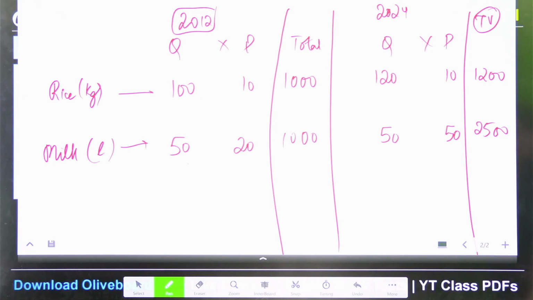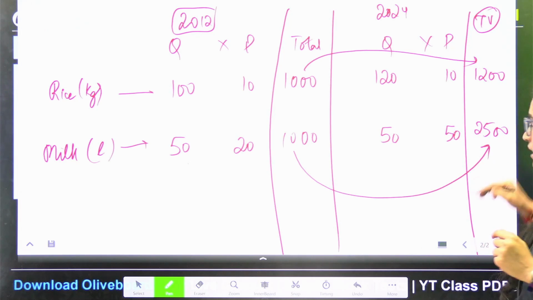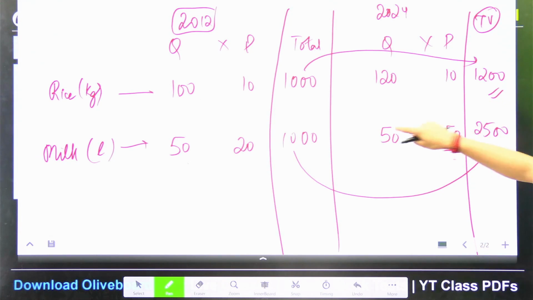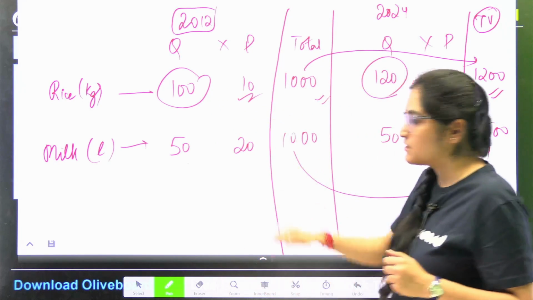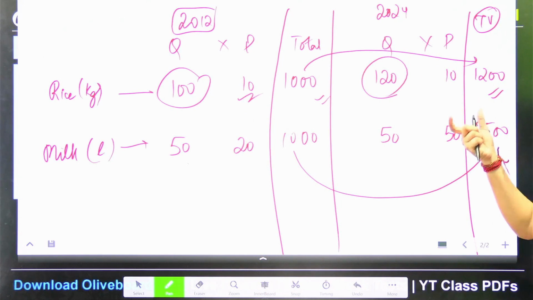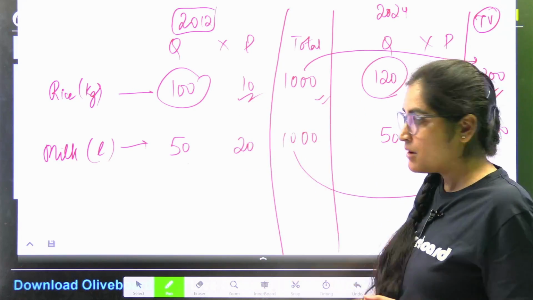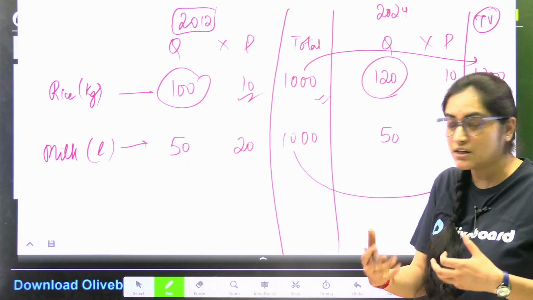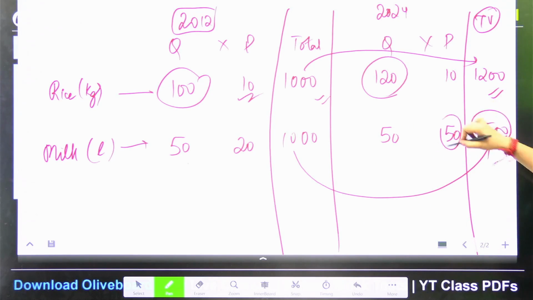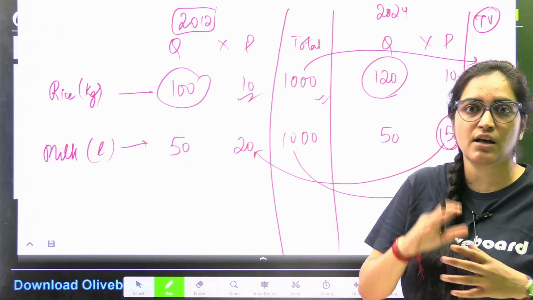Now you will say, an increase has happened in this as well as in this. But in your rice, the total value increased because the production has increased, and not the prices. So the increase which you are seeing is not because of the prices, the inflation; it is because of the rise in production. But when I talk about milk, why is the total value increasing? It is primarily, or you can say only, because of the price rise, because of the inflation, and not because the final goods and services are produced more.